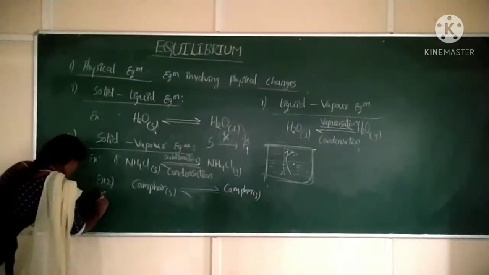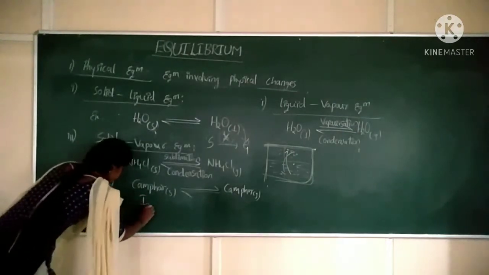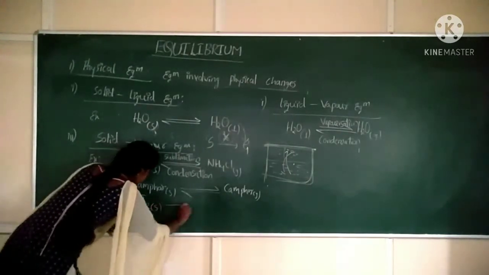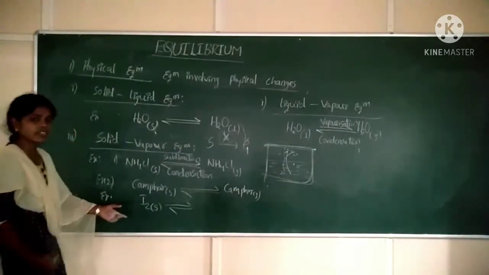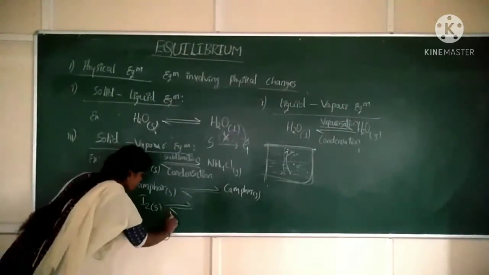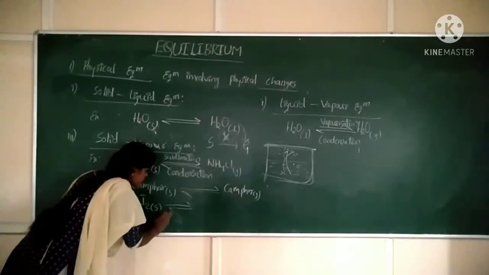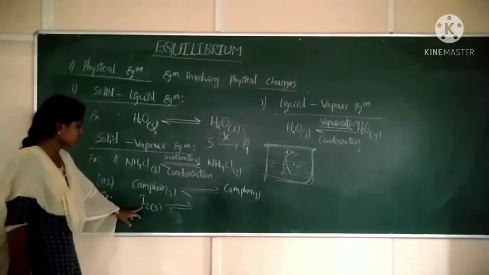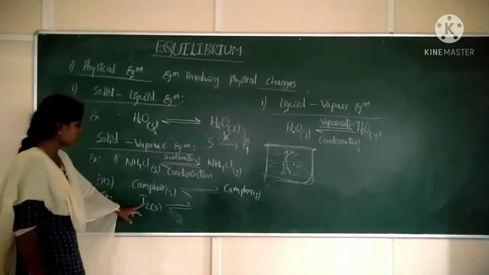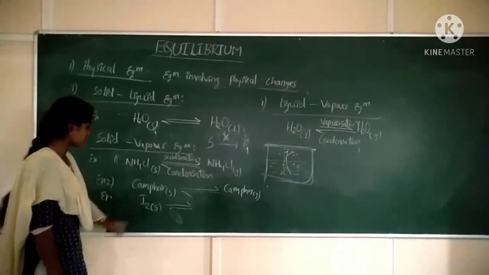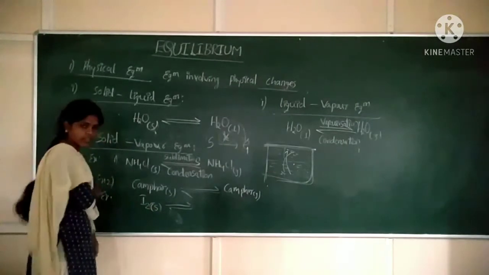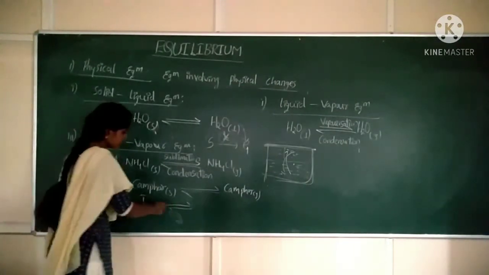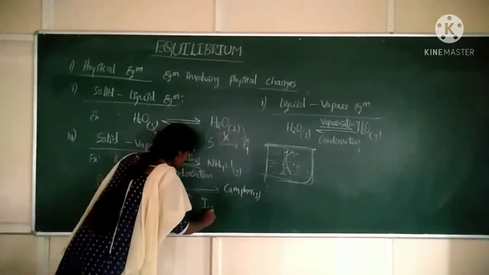You can take another example, iodine crystals. Iodine crystals show a violet color. So iodine which is present in solid state, if you heat, will get converted into vapor.